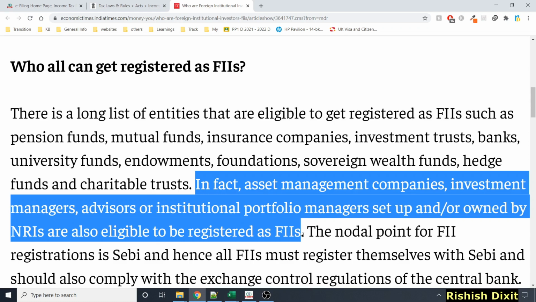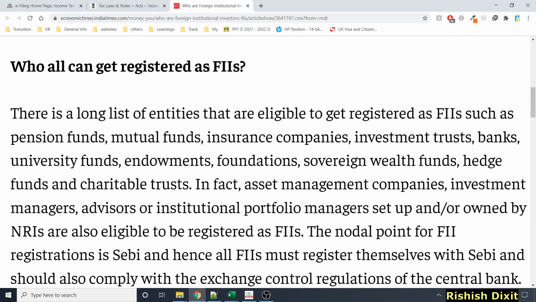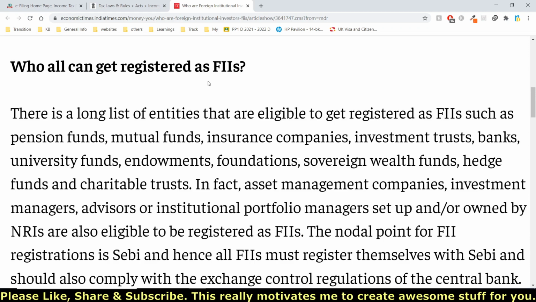So I hope it is very clear that if you as an NRI are registered as an FII, then you will fall under section 115AD. If you are not registered as an FII, or if you are not dealing with FIIs, then you should follow section 112A. So other than FIIs, you have to fill Schedule 112A.